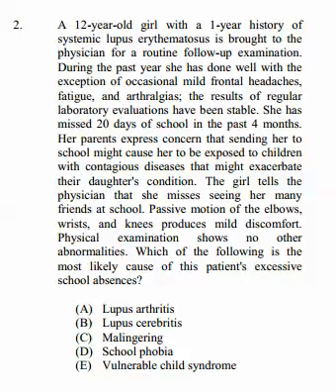Her parents expressed concern that sending her to school might cause her to be exposed to children with contagious diseases that might exacerbate their daughter's condition. The child tells the physician that she misses seeing her many friends at school. Passive motion of the elbows, wrists, and knees produces mild discomfort. Physical examination shows no other abnormalities.